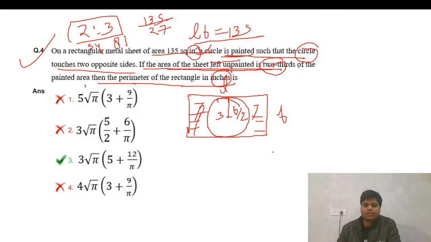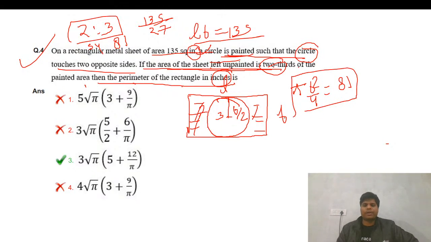So the circle area is 81. So pi r square is 81. From here we get the value of b, and with the two equations we can find the value of l and b, and then the perimeter of the rectangle. So let's do this calculation.